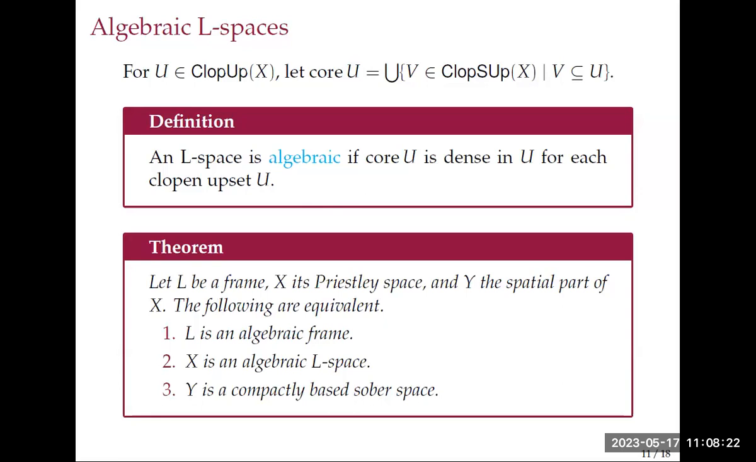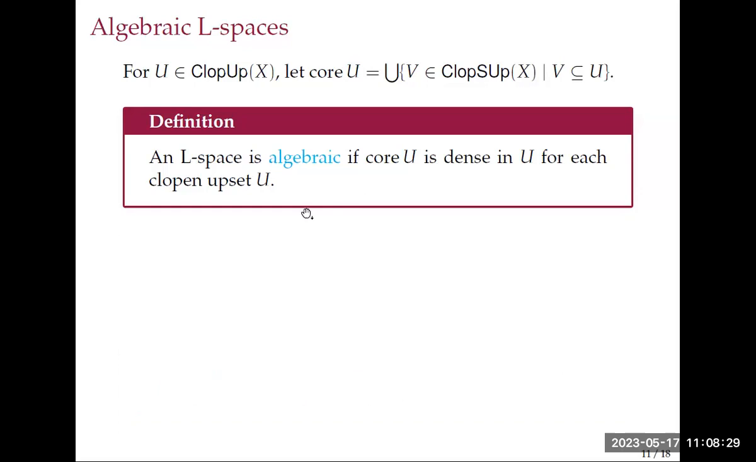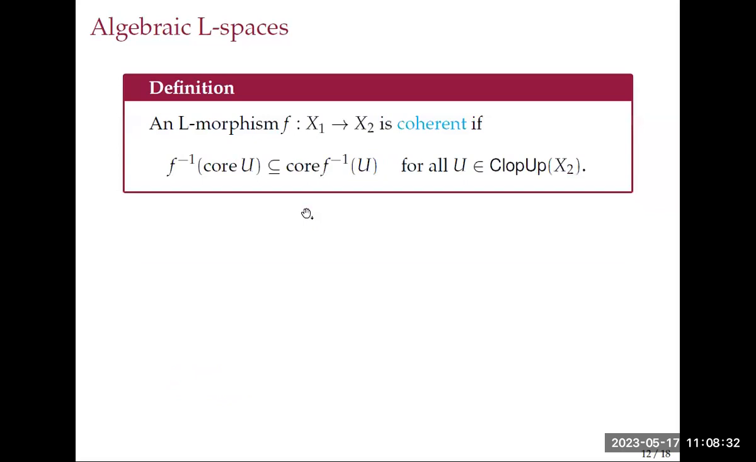So this describes the object level of this category, or the Priestley duals of algebraic frames. Let's look at the morphisms. When are these L morphisms coherent? Again, we can define it in terms of this core. It's simply saying, if I take the inverse image of a core, it has to lie inside the core of the inverse image for every Klopen upset. The other inclusion is always true, so we could put an equality here, but this is the important part.